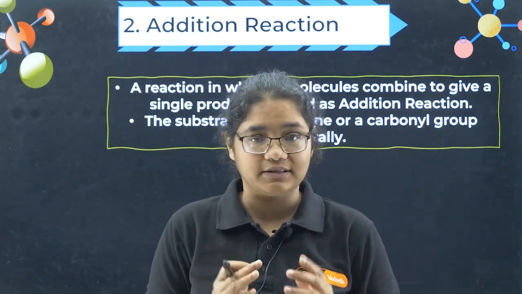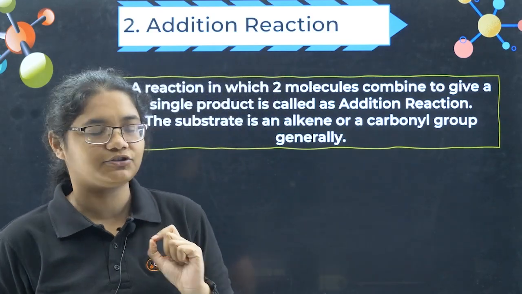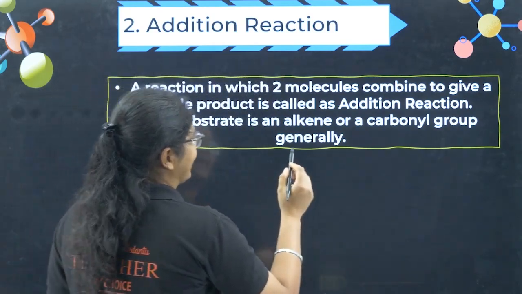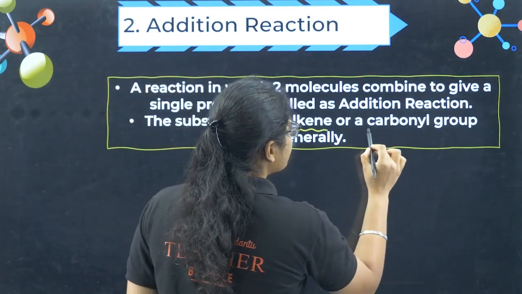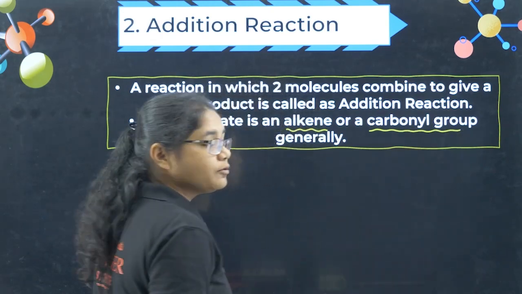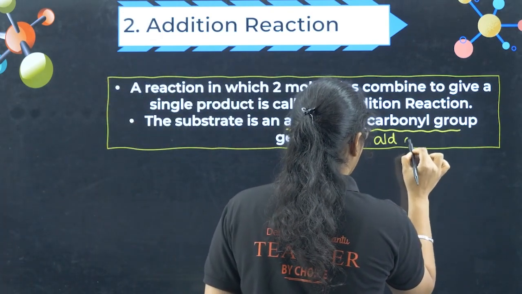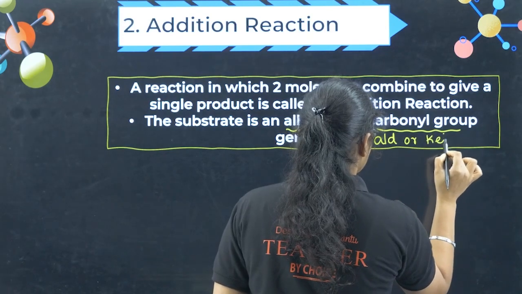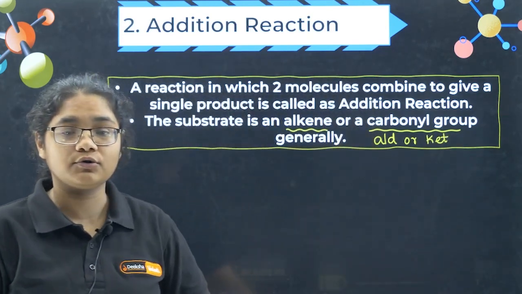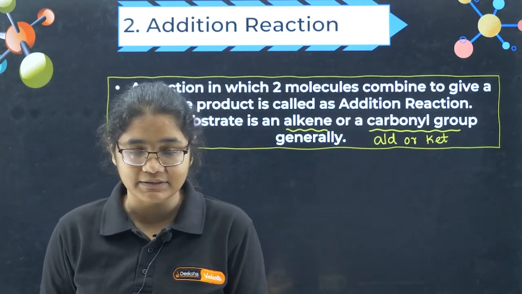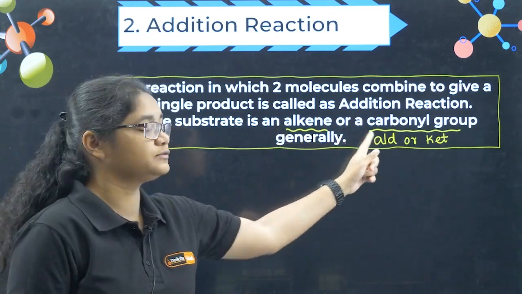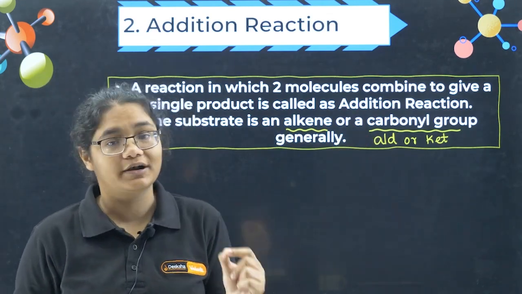But one special thing you should know about addition reaction is it generally takes place with an alkene or a carbonyl group. Carbonyl group means either an aldehyde or ketone. There can be other groups also where addition reactions happen, but these are the 2 things which you will be studying mostly in your class 12.